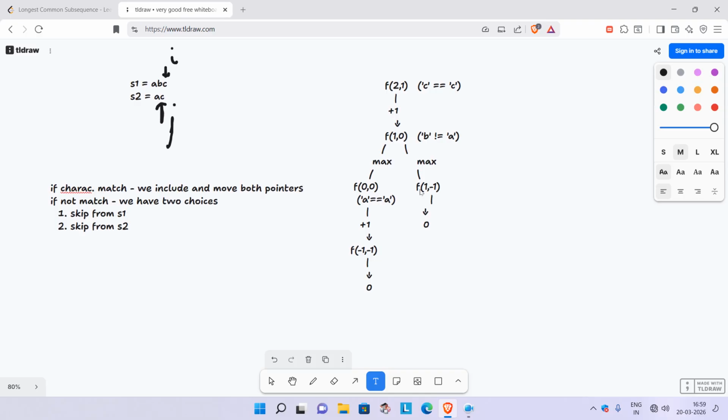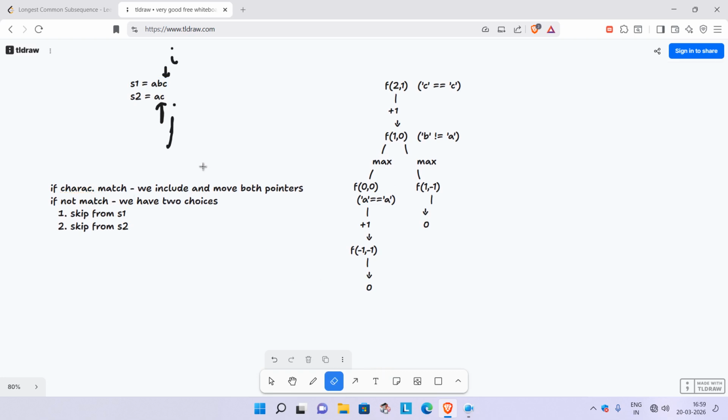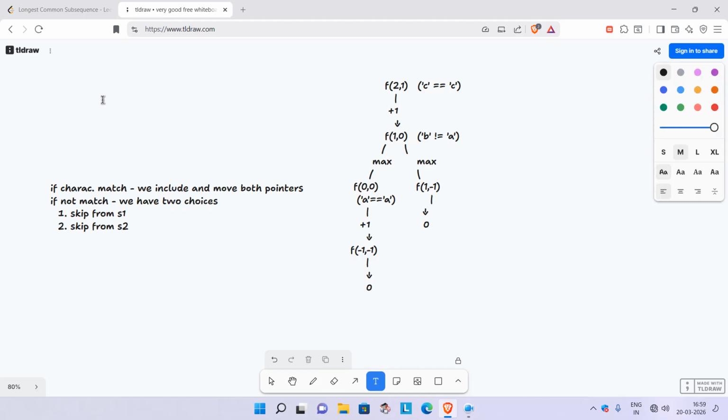If you are clear about it, we have two choices, either skip that part or the other. I have to explain it well here, so let me draw.